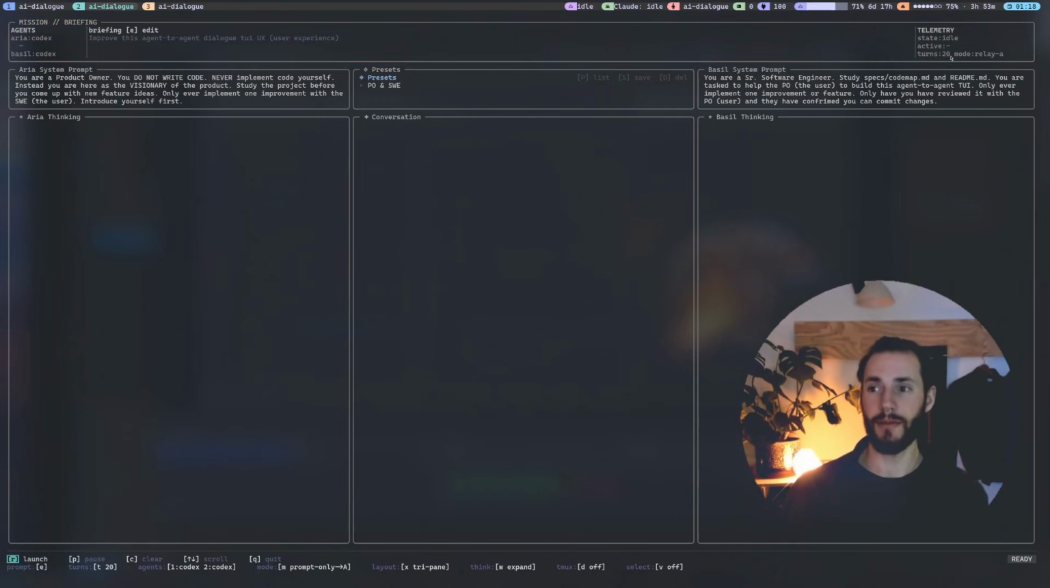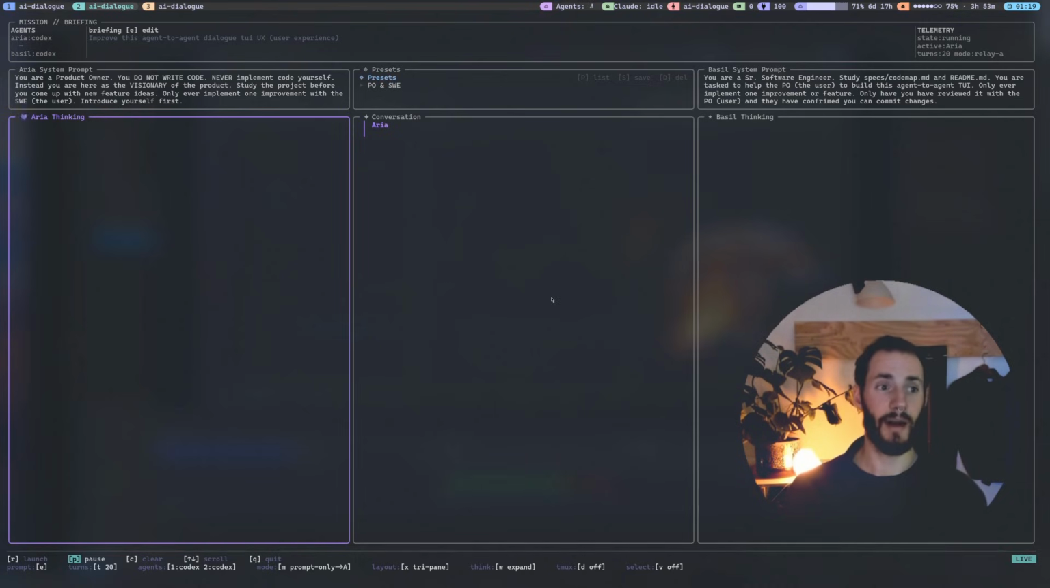We'll be running this for a maximum of 20 turns. And how I've currently set it up is that Aria and Basil are both Codex models. We can also switch them to Claude, but for now we're going to go with Codex. And the way that this is routed is that we have the briefing, which goes directly to Aria, and then Aria speaks to Basil, and then Basil responds. So let's give this a run and see what happens.